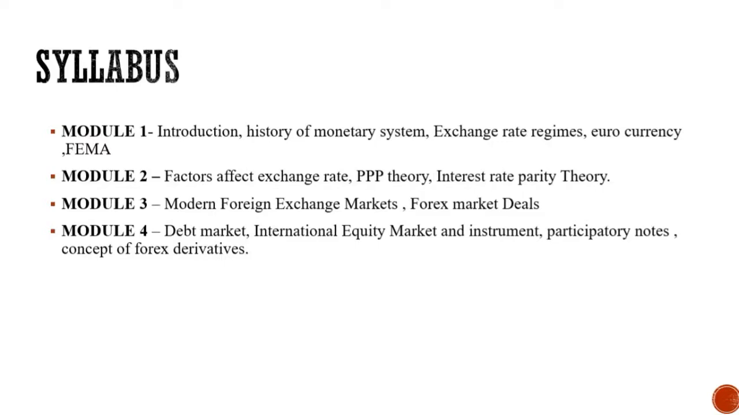Now we have already completed Module 1 and Module 2 in our first two videos. In Module 1 we learned about the international monetary system, the evolution, the exchange rate regimes, Euro currency and FERA and FEMA. In Module 2 we learned about various factors affecting the exchange rate. Then we learned about the purchasing power parity theory and the interest rate parity theory. Now in the third module we are going to learn about the modern foreign exchange market and the forex market deals.